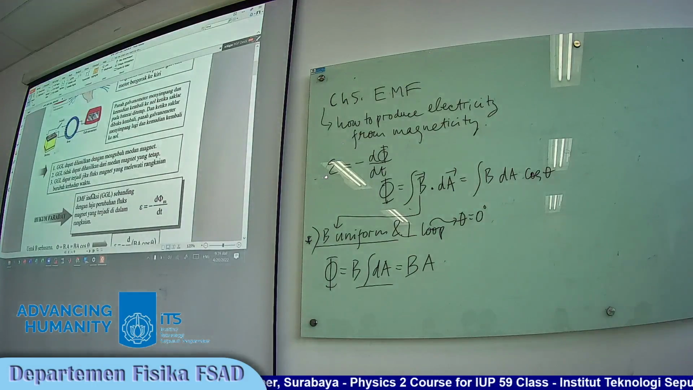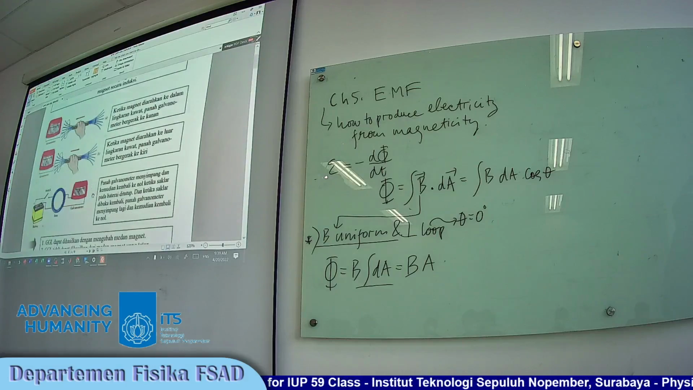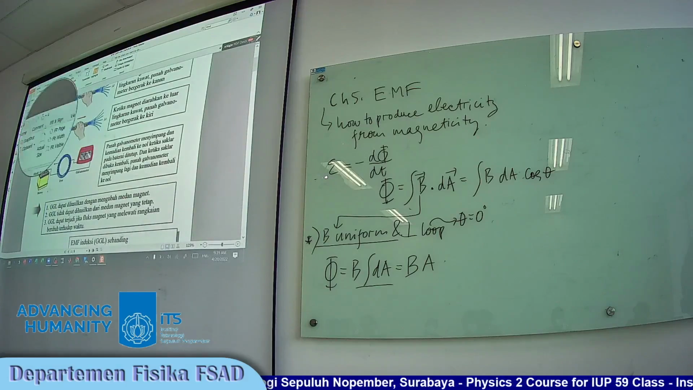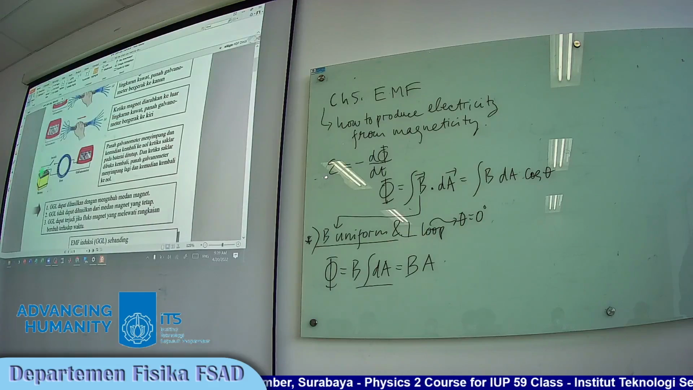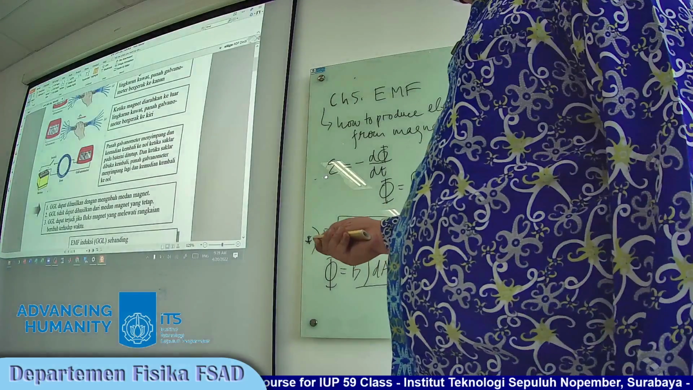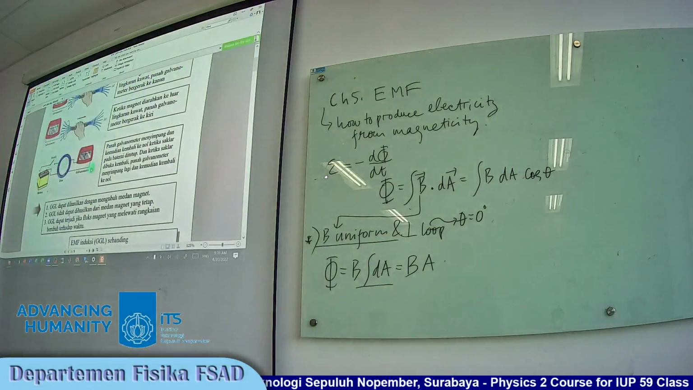Now how about this experiment? There are three devices: the battery, and then the toroid, and the galvanometer.